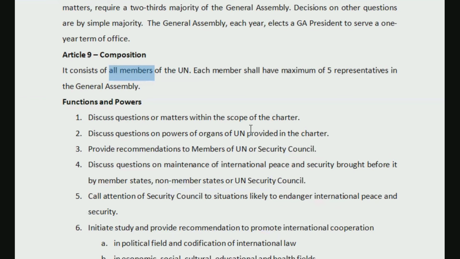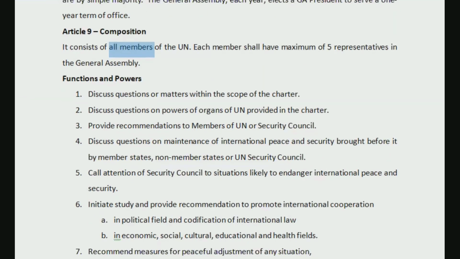If you have time to spare, you can download the charter and read all the provisions. But this will make it easier for you to remember the powers and functions. Why do we have the General Assembly? What is its main role? You will understand from here. After that, you can refer to the charter also, and that time it will become easy.